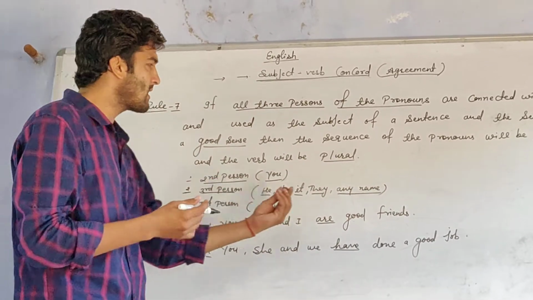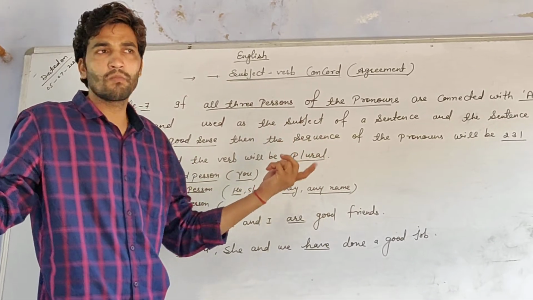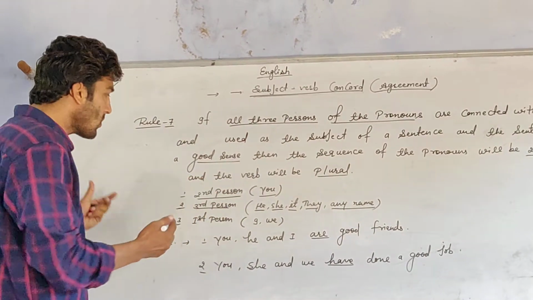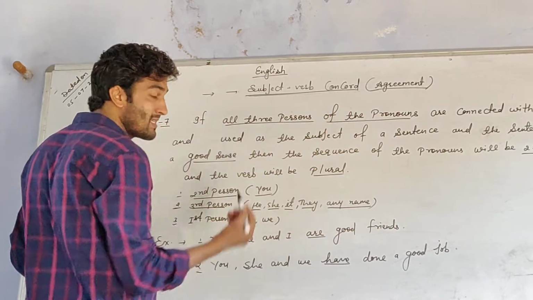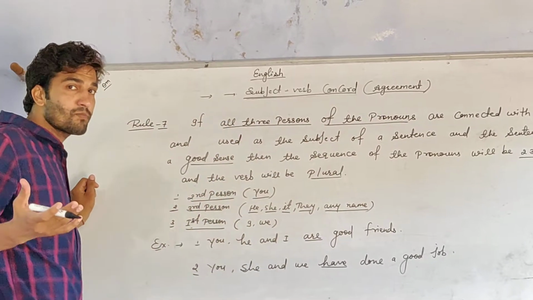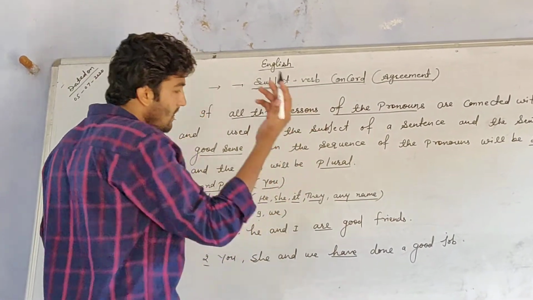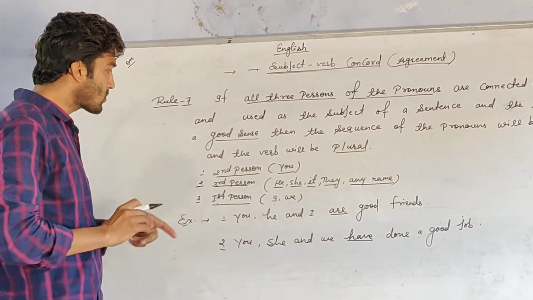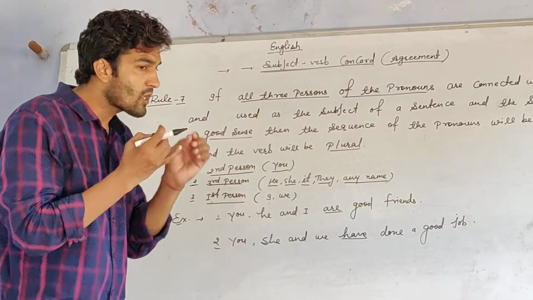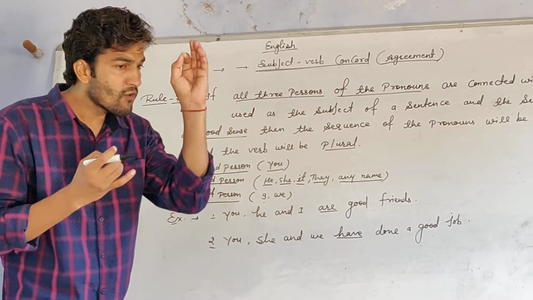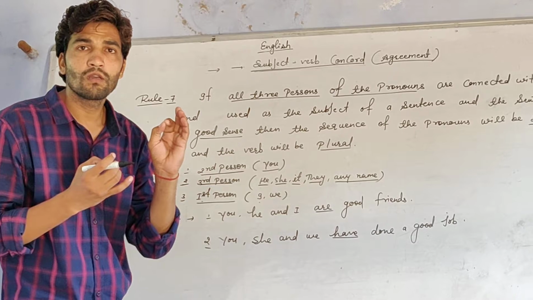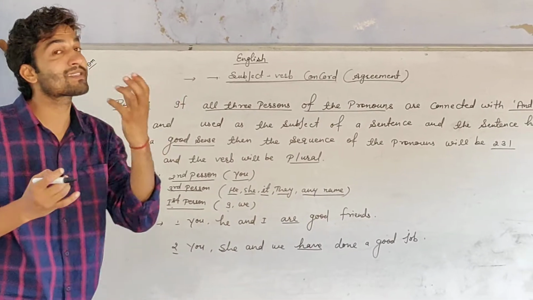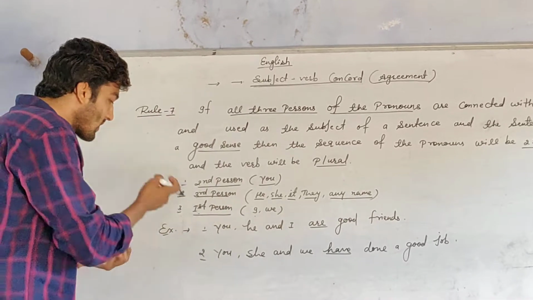The name may be a person, an animal, or a thing. And 1 means first person, and first person is I and we. So the sequence will be 2, 3, 1 when it is a good sense in the sentence. Look at the examples.